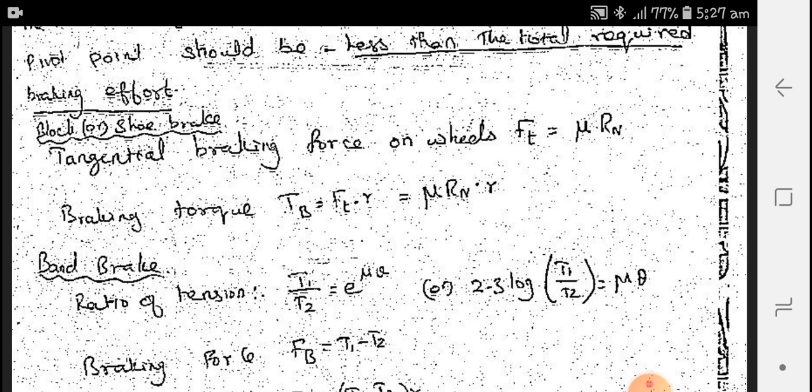Therefore, for the braking torque, generally torque is equal to force into perpendicular distance. Here the tangential force into the perpendicular distance, which is our radius r. We know that F of t is equal to mu into capital Rn. Therefore, the torque required is mu capital Rn into r. When it is a band brake, the ratio of tension T1 by T2 is equal to e power mu theta, or we can say 2.3 log T1 by T2 is equal to mu theta. We are taking log on both sides, and we get the second formula.